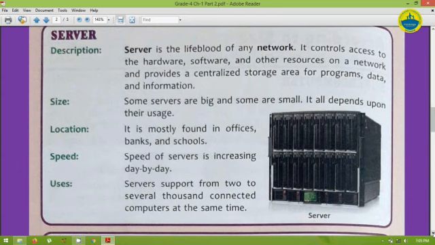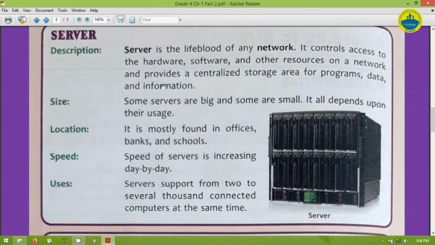That one powerful system is called a server. It controls access to hardware, software and other resources on a network. Network means where different computers are connected together, and there is one computer which is the most powerful, called the server, which is responsible for controlling all the other systems.